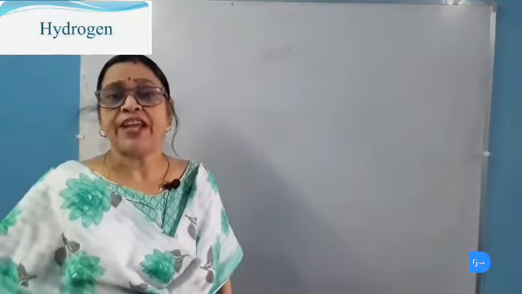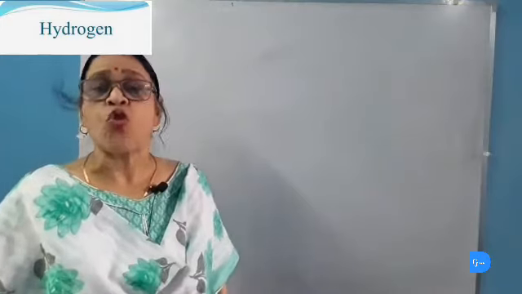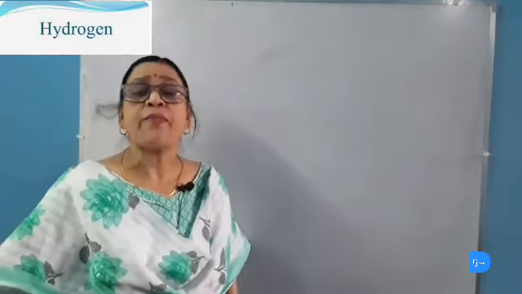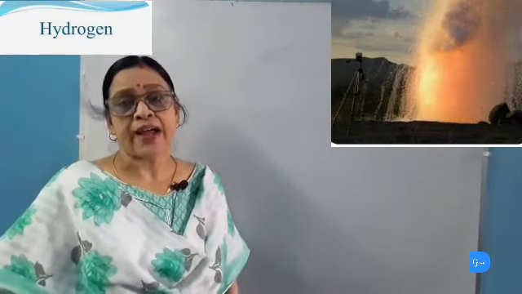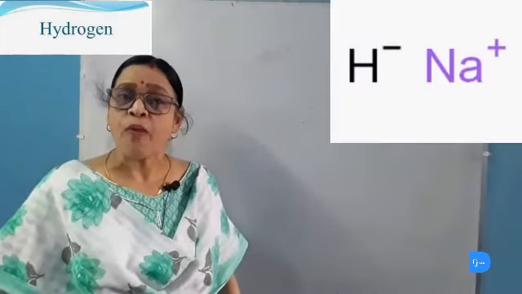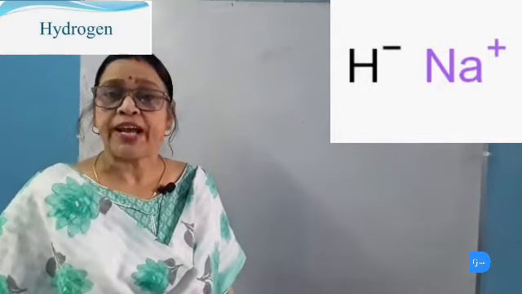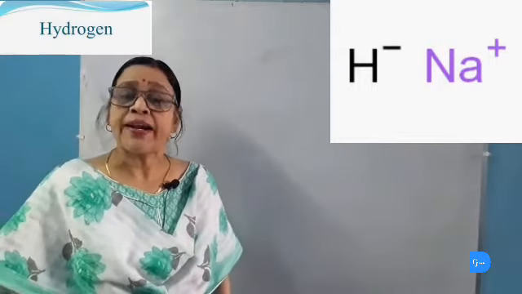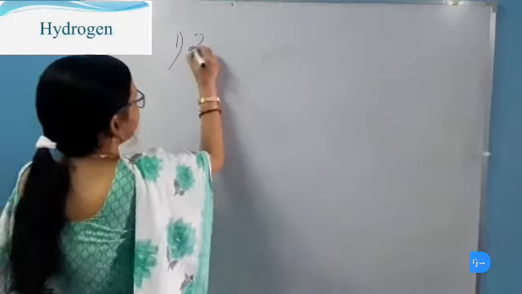So we will see the reaction of sodium with hydrogen. When hydrogen gas is passed over heated sodium, then sodium hydride is formed, in which hydrogen is present as a negative ion known as the hydride ion. These metallic hydrides are ionic in nature because they are formed by the transfer of electrons, and so they are electrolytes, or they can conduct electricity. Metal hydrides are solid in nature. So first see the reaction of sodium with hydrogen.